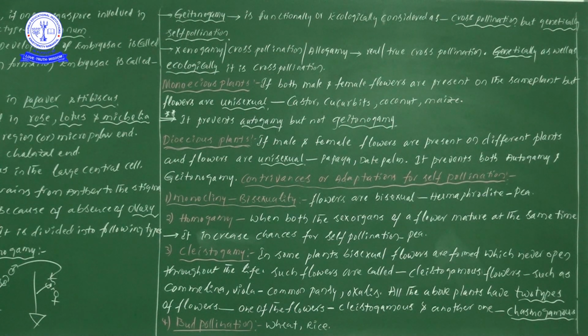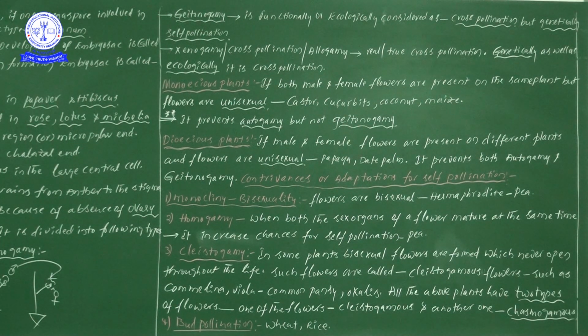different types of agents. And the fourth one is bud pollination. Observe this word, bud pollination. What is the meaning? This type of pollination occurs only in the bud stage, before opening of the flowers. When a bud consists of both reproductive systems inside, pollination takes place before blooming.